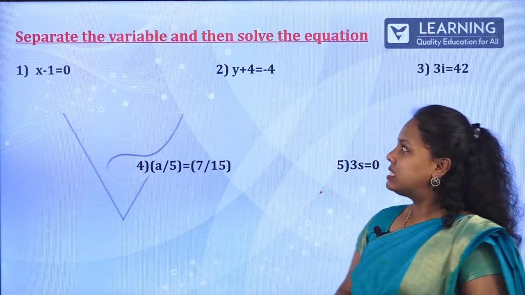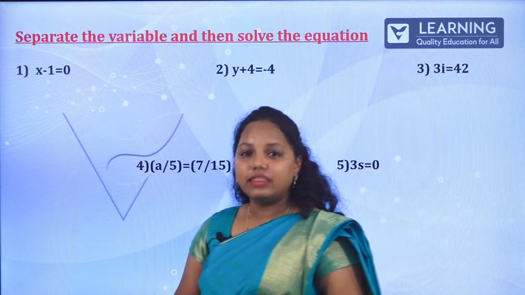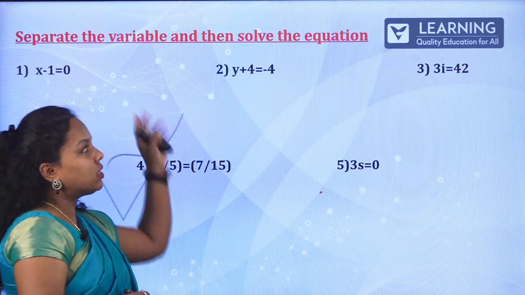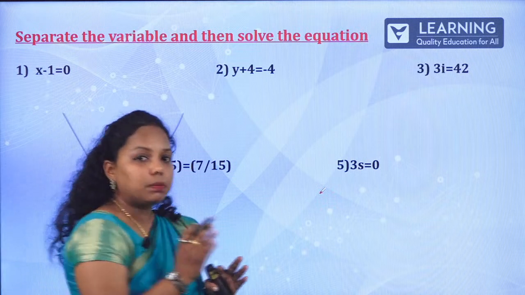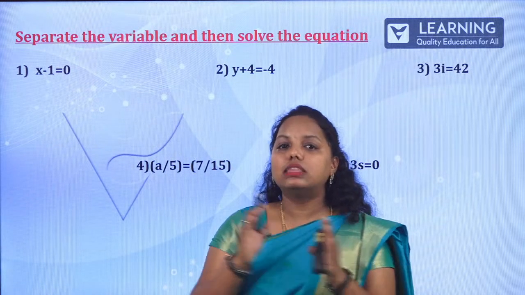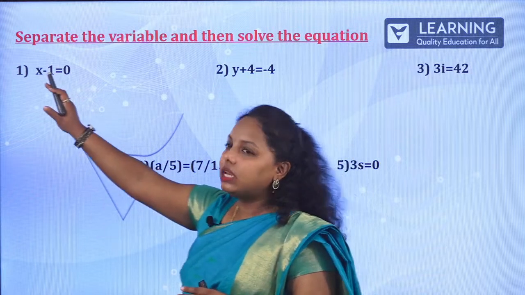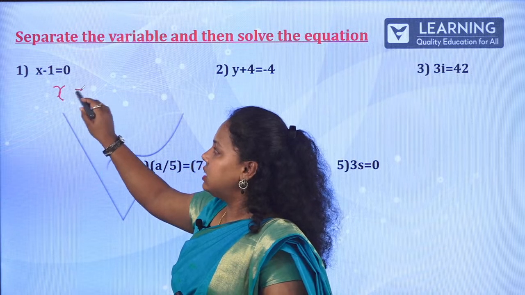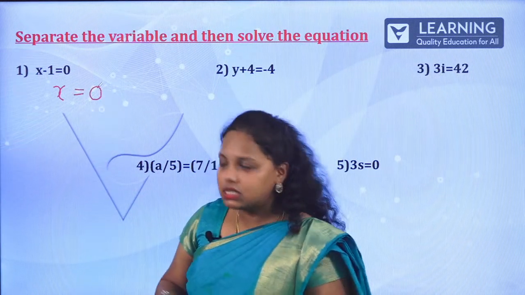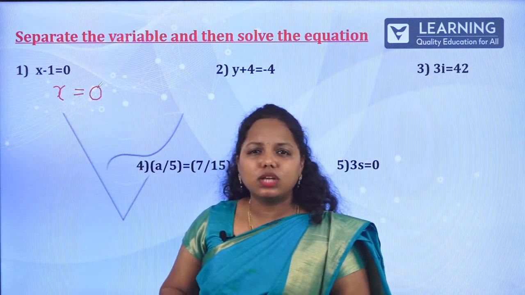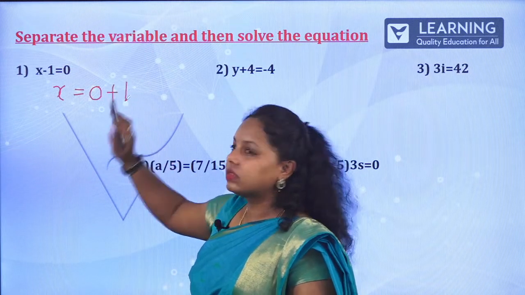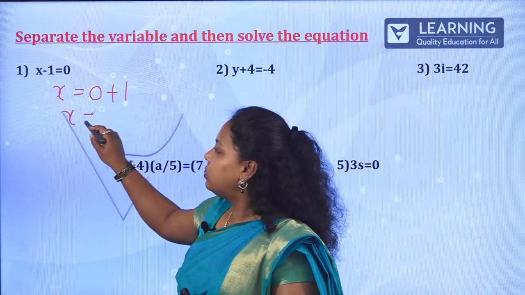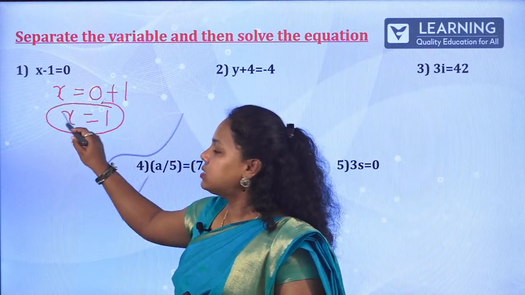Now the next problem: separate the variable and then solve the equation. The question you have to remember is not just solve; you have to first separate the variable, then solve. With the variable, what is there here? Nothing is there, so keep it as it is. x is equal to 0, keep it as it is, minus 1. If I take it to that side, it is plus 1. This is separated. Now you can solve. So x is equal to 1. So your answer is done.